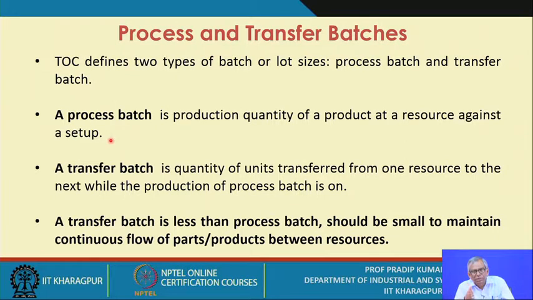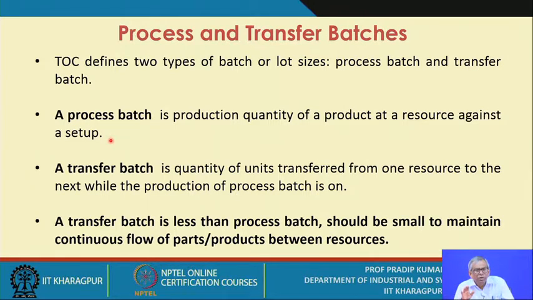That means during the time you are producing these 500 units at your process, the next stage, which is dependent on you, is waiting for this. That means for the 4 hours it may not get any units to be processed. So the flow is hampered and there will be discontinuity in the flow.